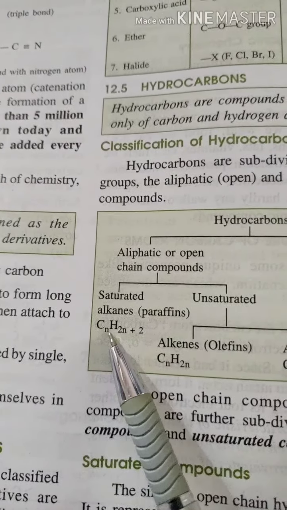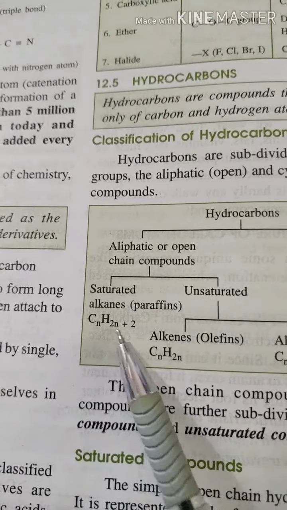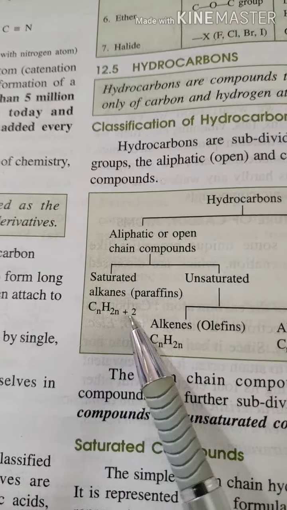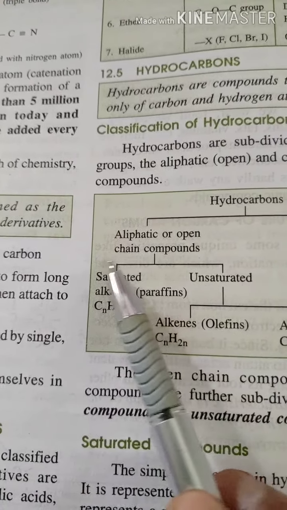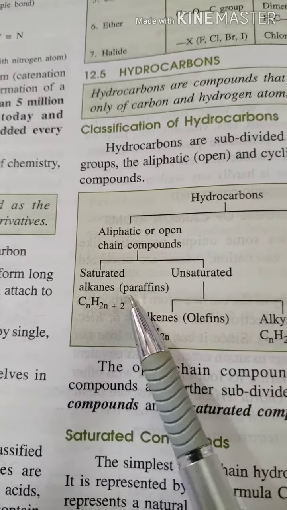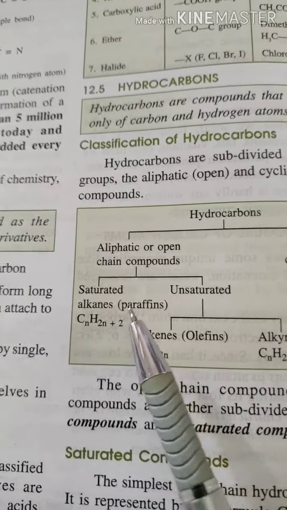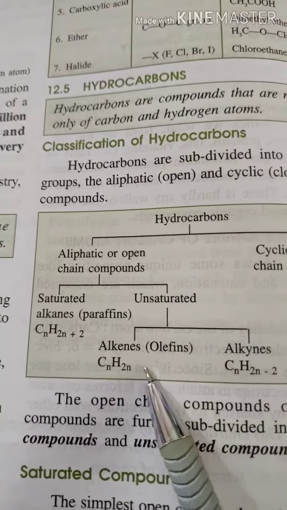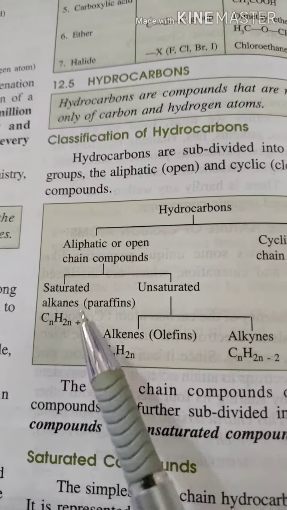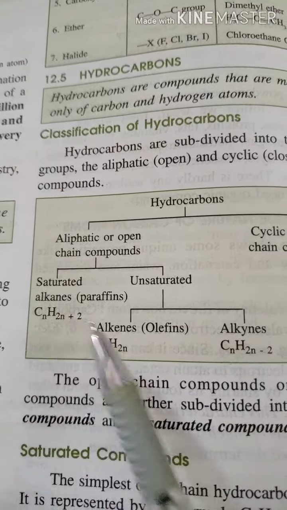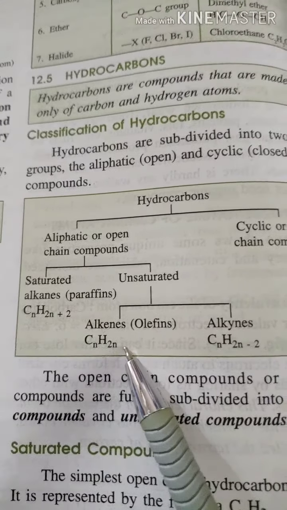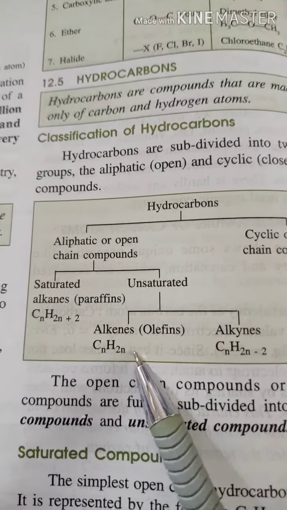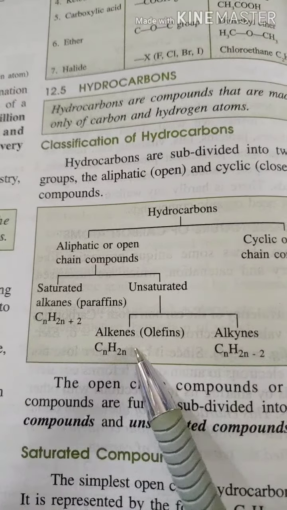So if I put 1 for n, it will be CH4, that is of methane. If it is 2, C2H6, that is of ethane. So always keep in mind the alkanes are those hydrocarbons containing only single bonds. Now the unsaturated ones, the alkenes: CnH2n. Here you see this plus 2 is removed in case of alkenes. So alkenes are those hydrocarbons having a double bond. Double bond formation is there.